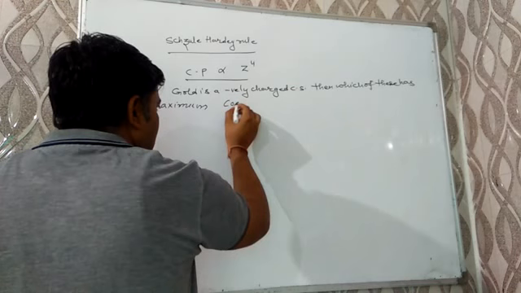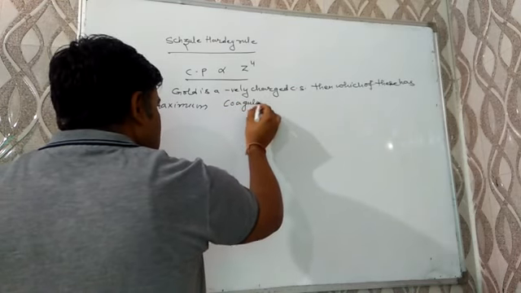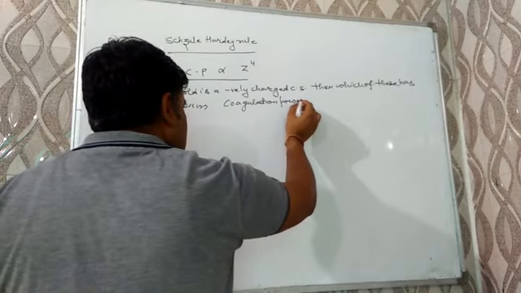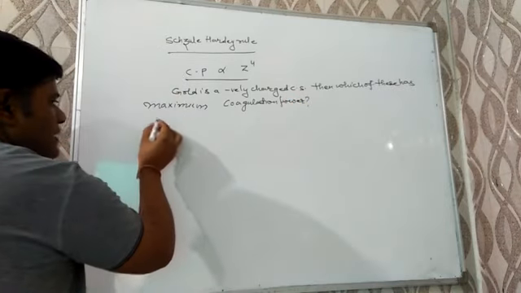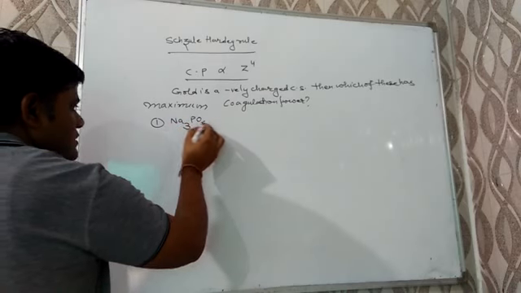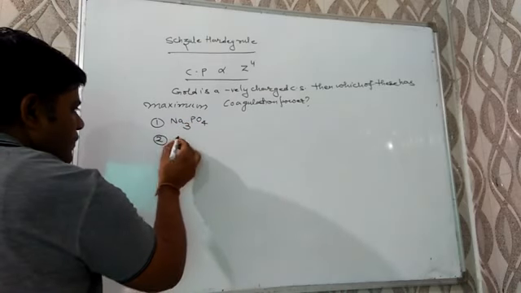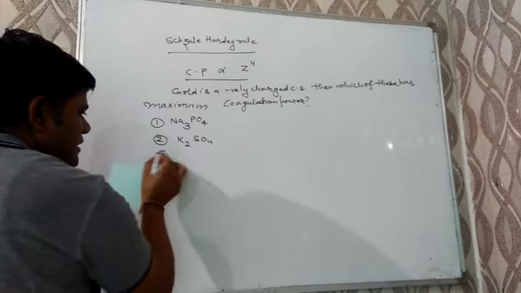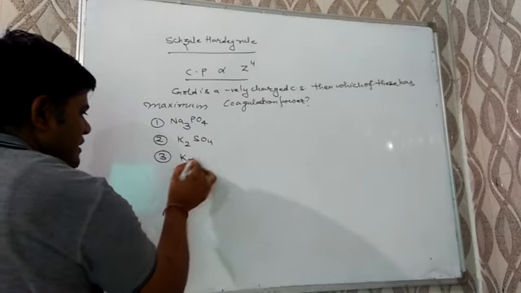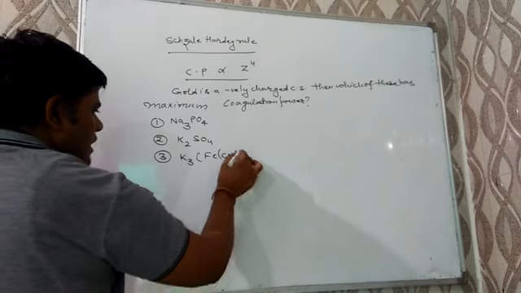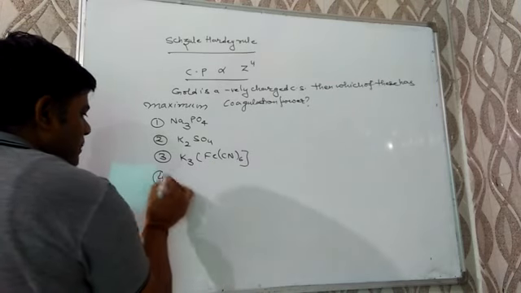The options are Na3PO4, second is K2SO4, third is K3[Fe(CN)6], and fourth option is PbCl4.